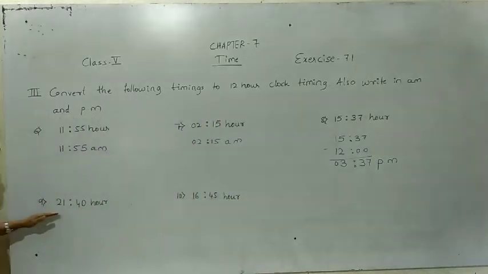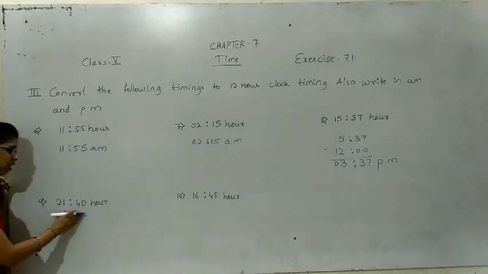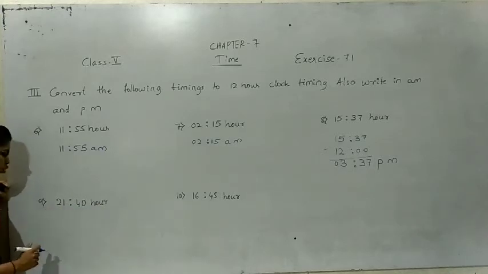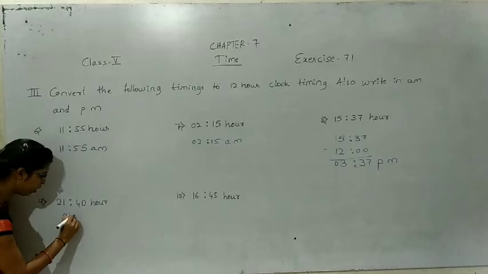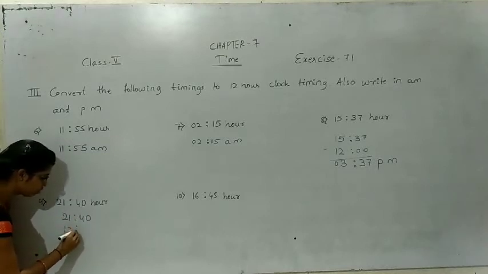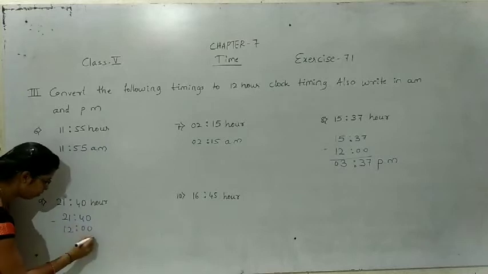The next one is 21 hour 40 minutes. The given time is more than 12. So 21 hour 40 minutes, we should subtract this one with the 12.